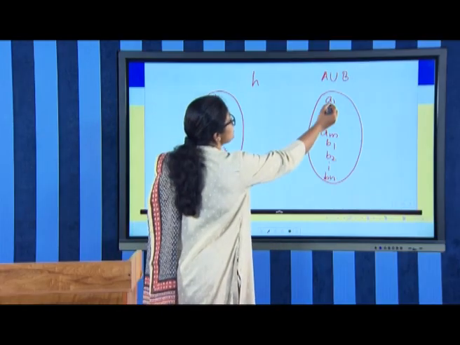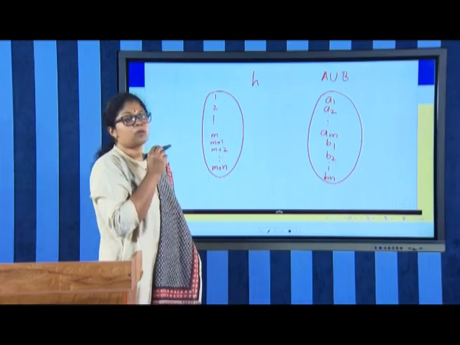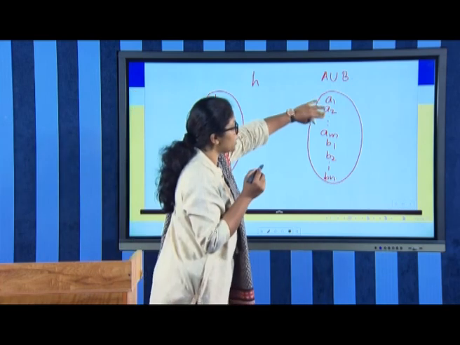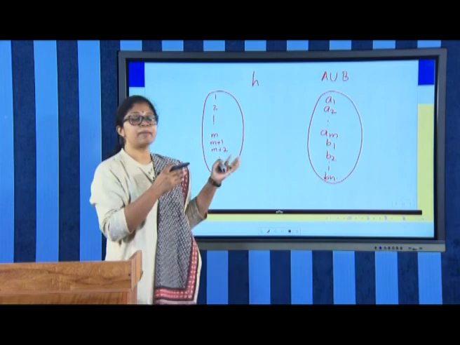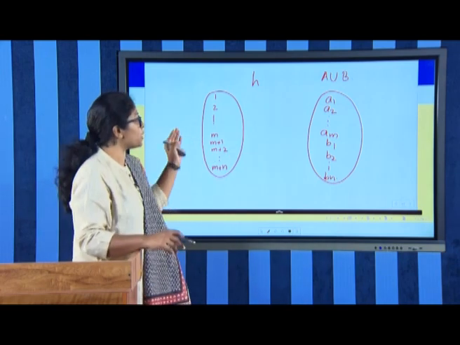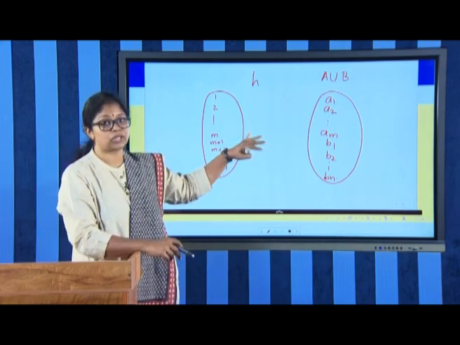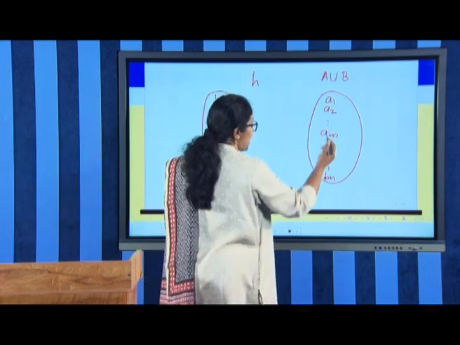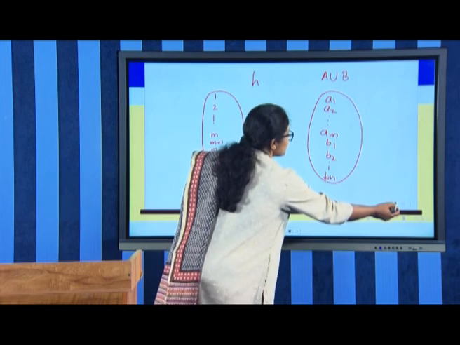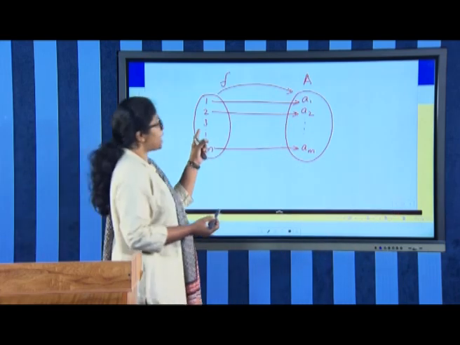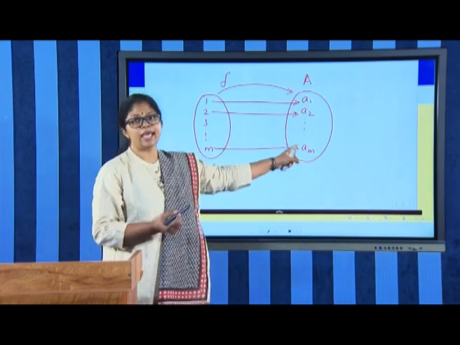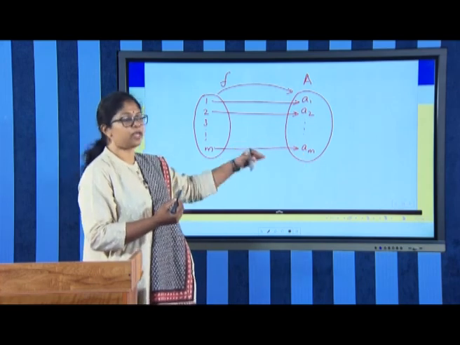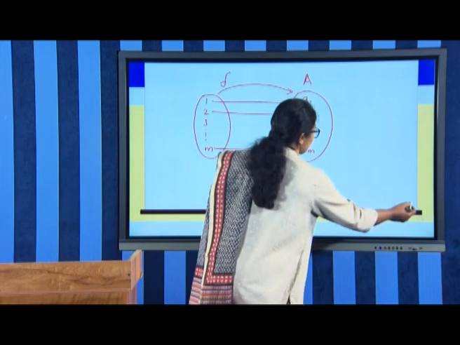We can see that the first mapping, 1, 2, etc. up to M and A1, A2, etc. up to AM, can be the same as the function F, because we are going to define a new bijection, if possible, from this set onto A union B. Already we know that there is such a bijection from Nm onto A. And so, using this bijection F, we are going to define a new bijection H.